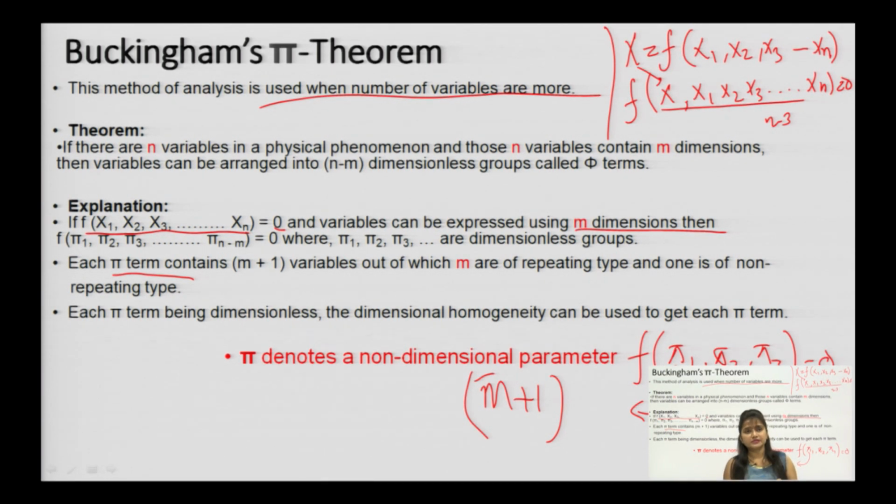Now, you need to understand, we have covered 3 points. First, we have to see how many functions are there, then you need to calculate the number n, MLT is m, converting into n minus m pi terms. Each pi will form m plus 1 variables, where m will be repeating variables. Now, the maximum value of m is 3, MLT, you can see. So, how are you going to choose these repeating variables?